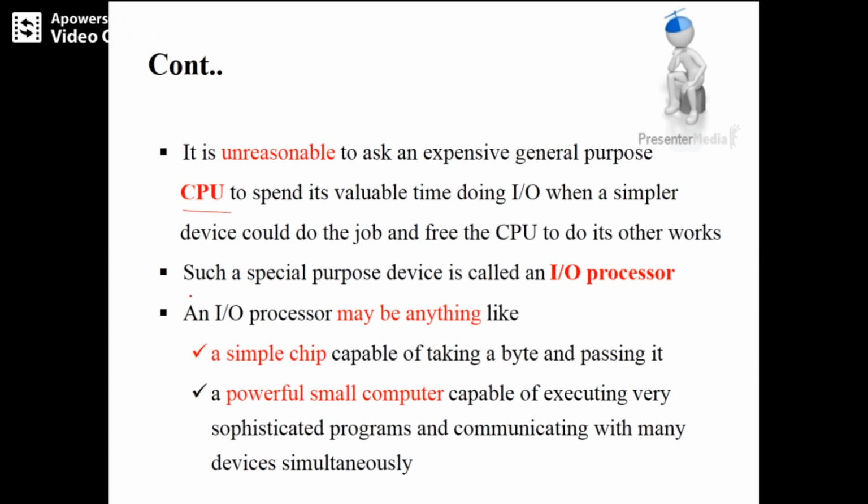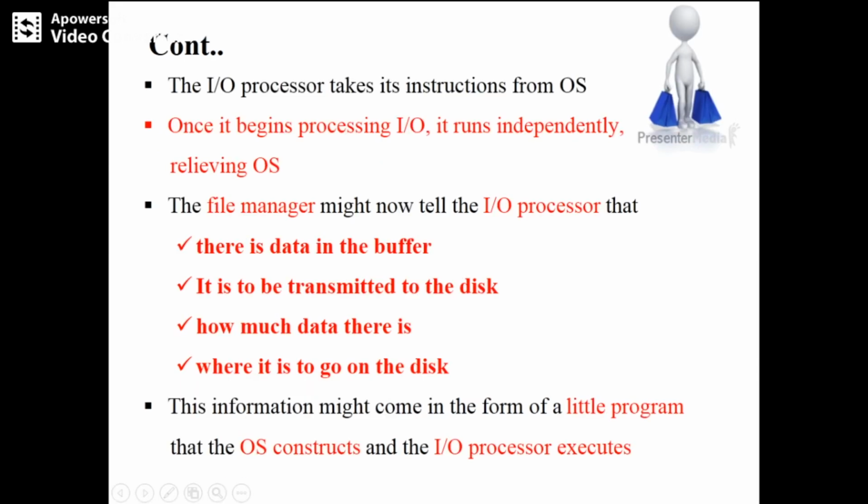So for that purpose we have a special device, which we call the IO processor. It may be anything: a small simple chip, or a powerful small computer. That IO processor is going to take over the job in order to continue the journey of the byte.